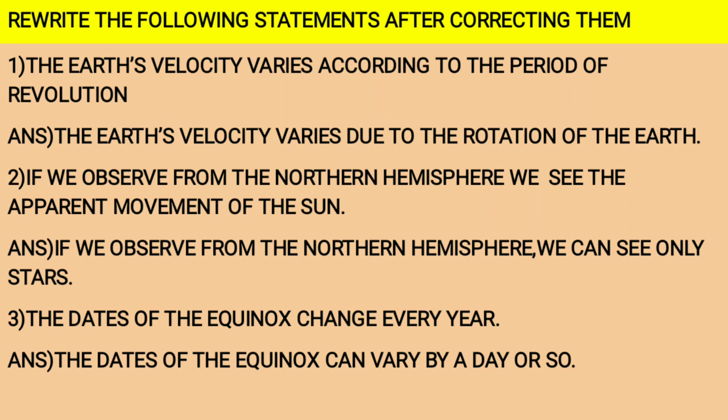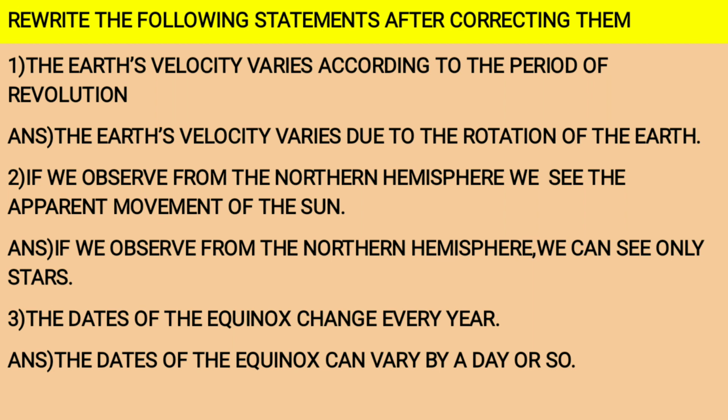Rewrite the following statements after correcting them. So, here the first statement is, the Earth's velocity varies according to the period of revolution. But the answer is, the Earth's velocity varies due to the rotation of the earth. Okay, so this is the correction. Instead of revolution, it is rotation. Question 2. If we observe from the northern hemisphere, we see the apparent movement of the sun. Answer. If we observe from the northern hemisphere, we can see only stars. We cannot see the apparent movement of the sun.